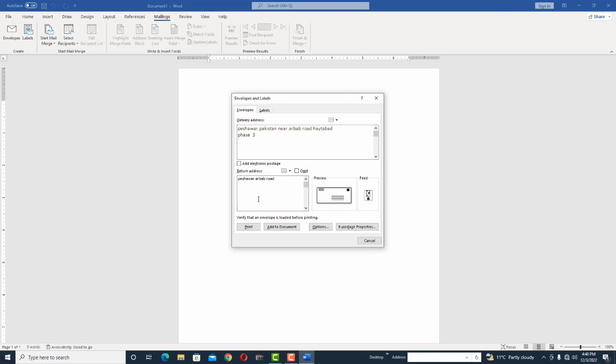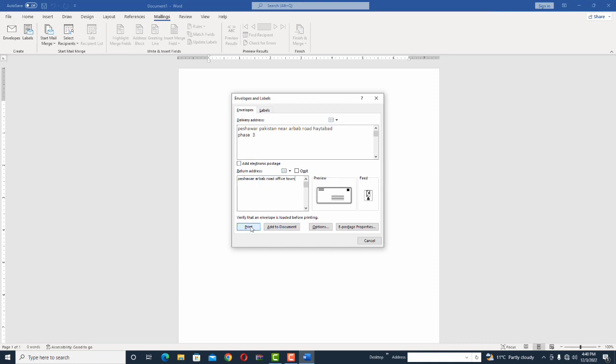Sending and delivery address is this one. My return address is Peshawar Road, or if you want to mention Office Town, for example, it means that if he didn't receive my letter, it will be returned here.